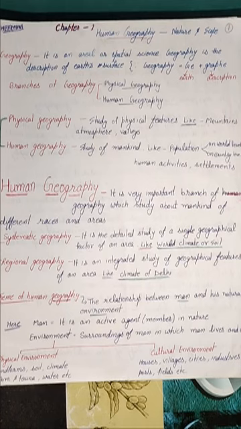Cultural environment includes houses, villages, cities, industries, ports, fields, etc. It means the relationship of humans and their activities, and the factors that affect human activities, are included in the cultural environment.